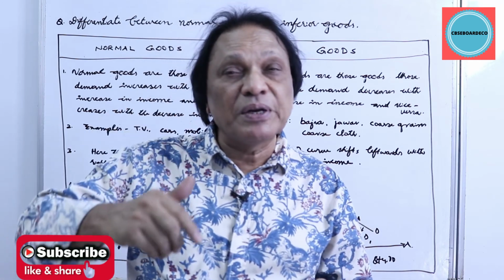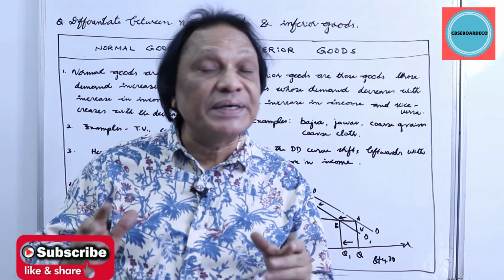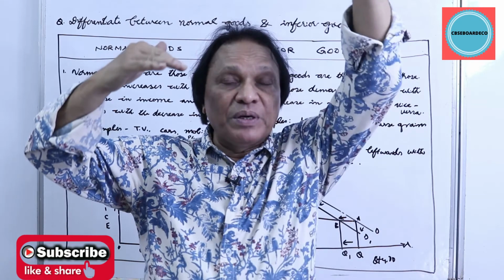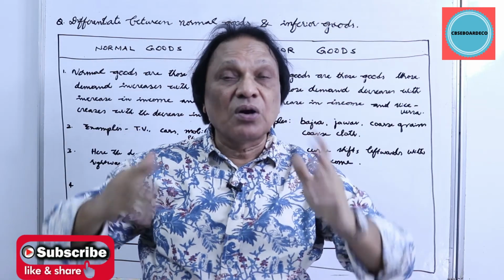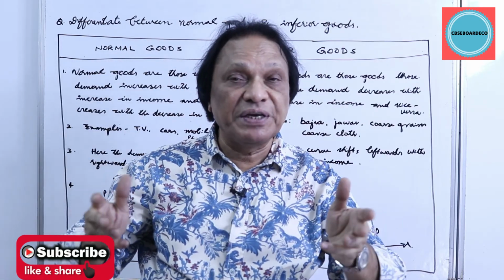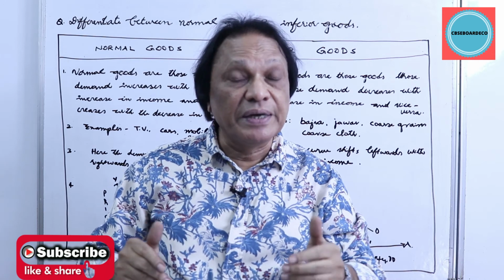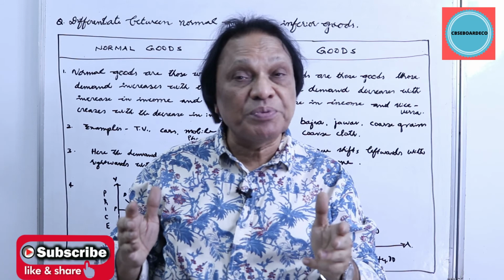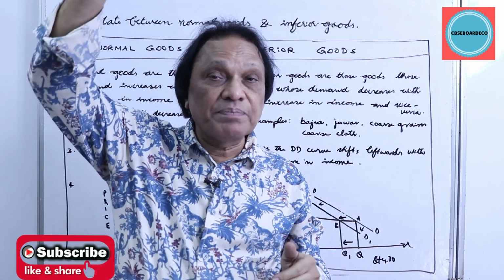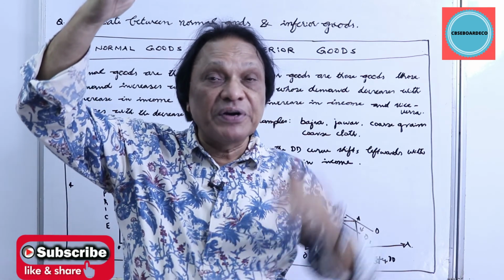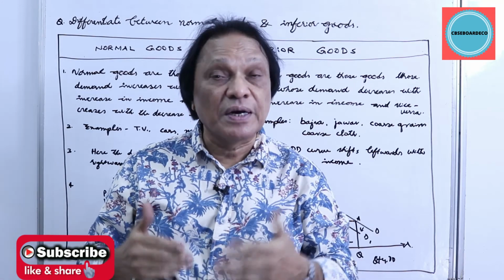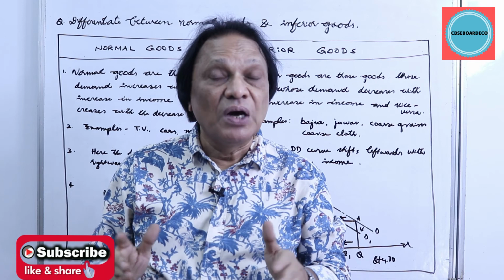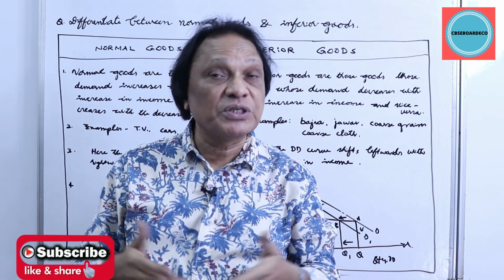In case of normal goods, they have a direct relationship with income. That is, with the increase in income, the demand for normal goods will go up. For example, cars, air conditioners, TVs, refrigerators. Inferior goods have an inverse, opposite relationship with income. With the increase in income, the demand for inferior goods will come down because consumers may prefer to buy superior or normal goods or luxury goods.